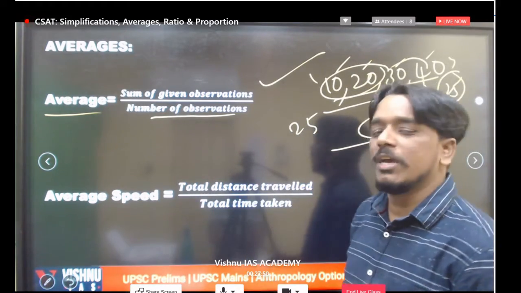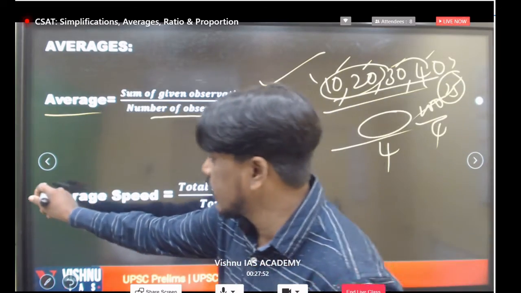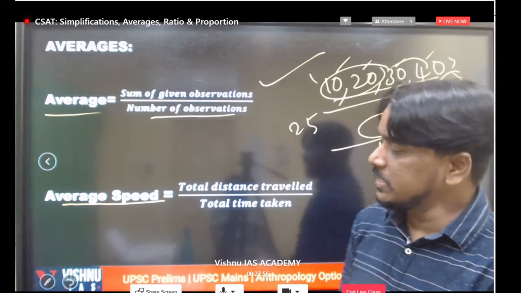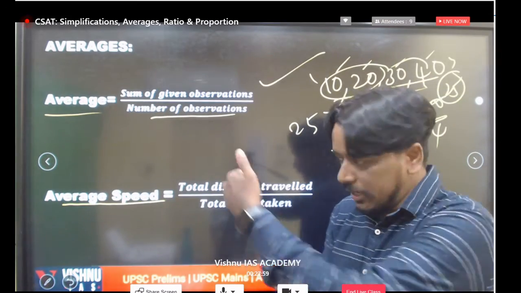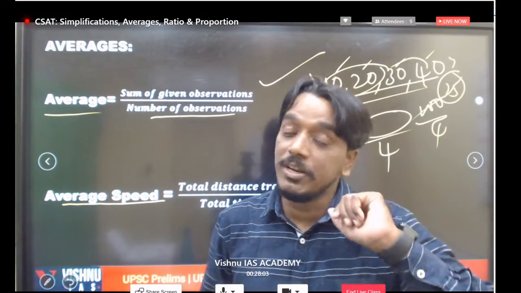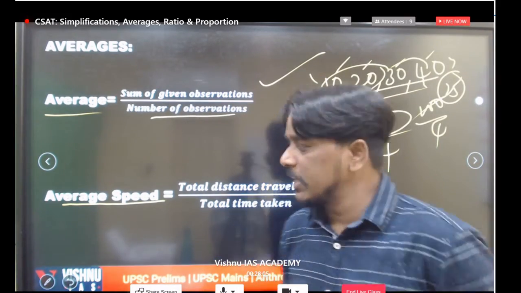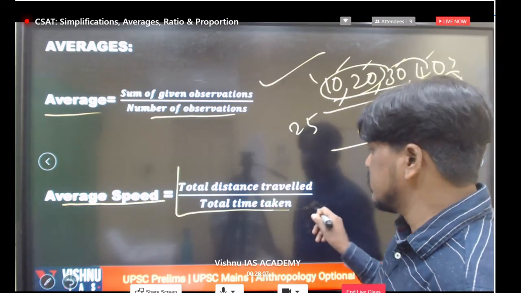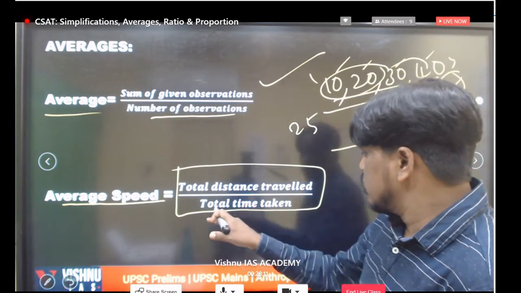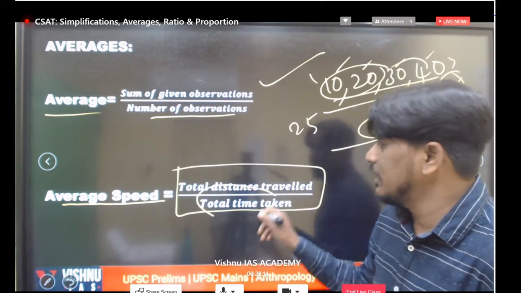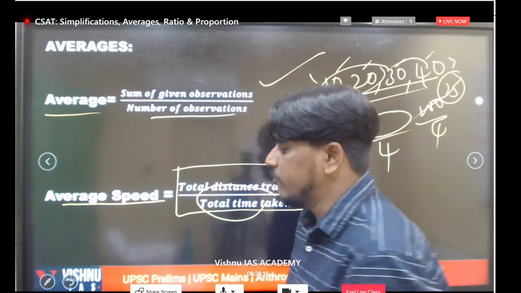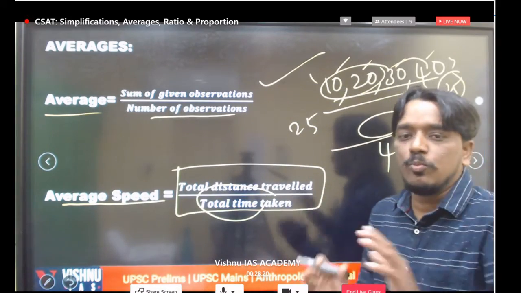Another important formula you have to remember whenever you get a question related to average speed. I am giving the formula here. We will get some questions related to average speed. In 2020 also we got average speed type questions. This formula will definitely help: total distance traveled by total time taken. This is the average speed formula. Everyone is clear with these 2 points, guys?